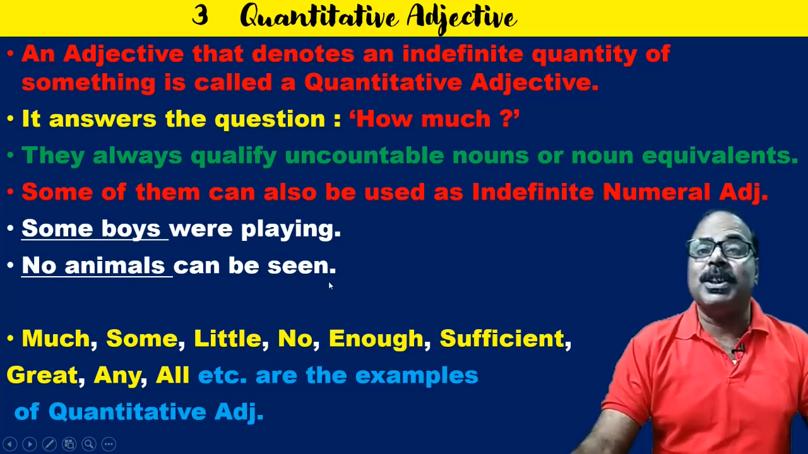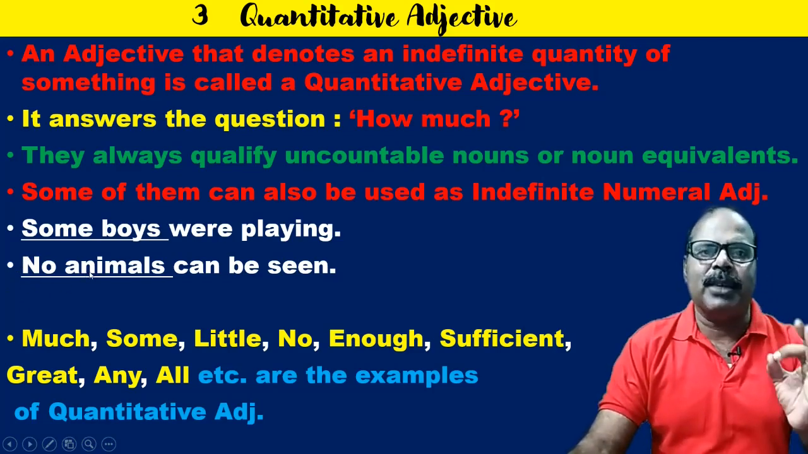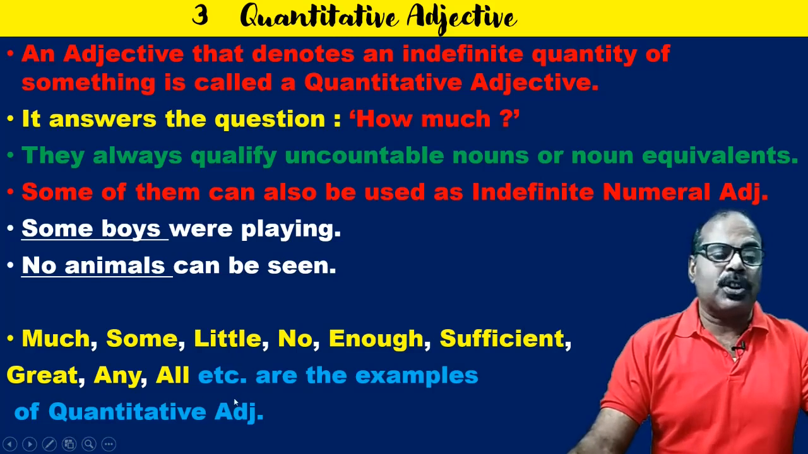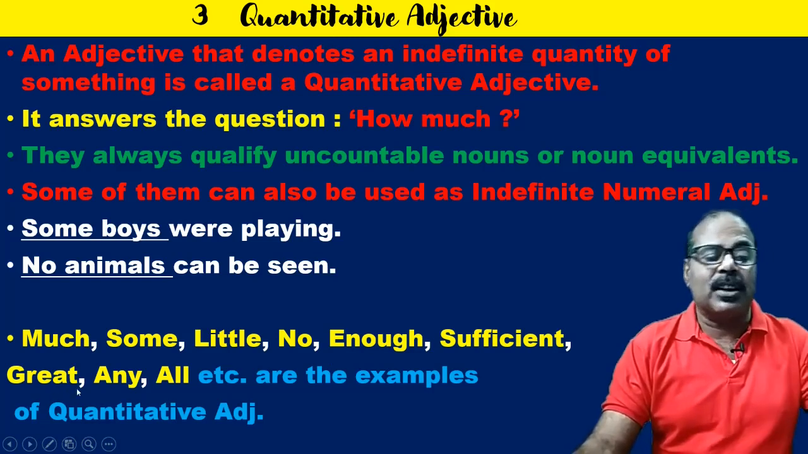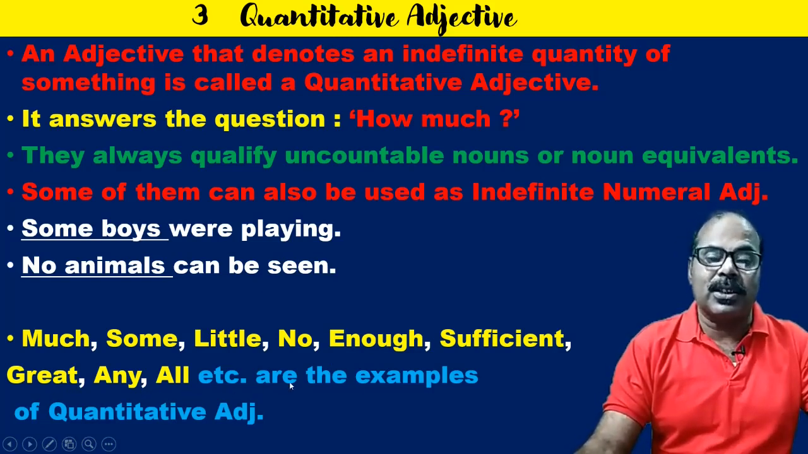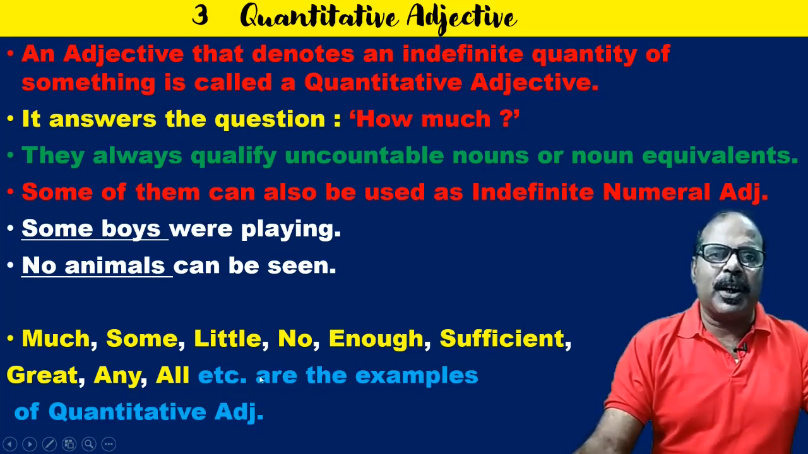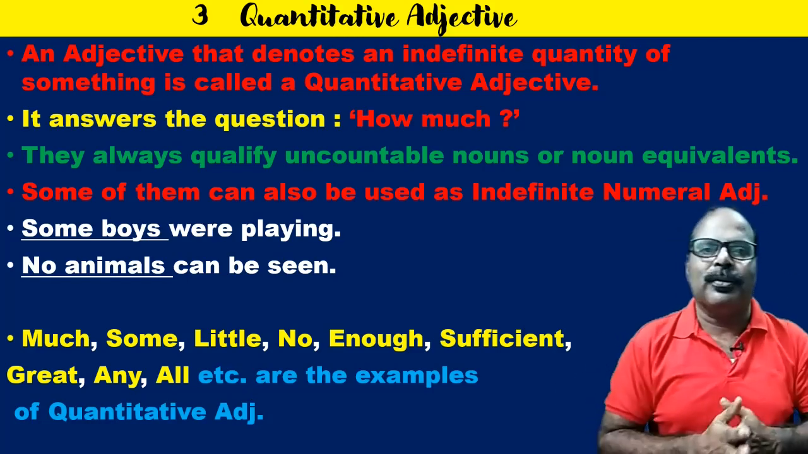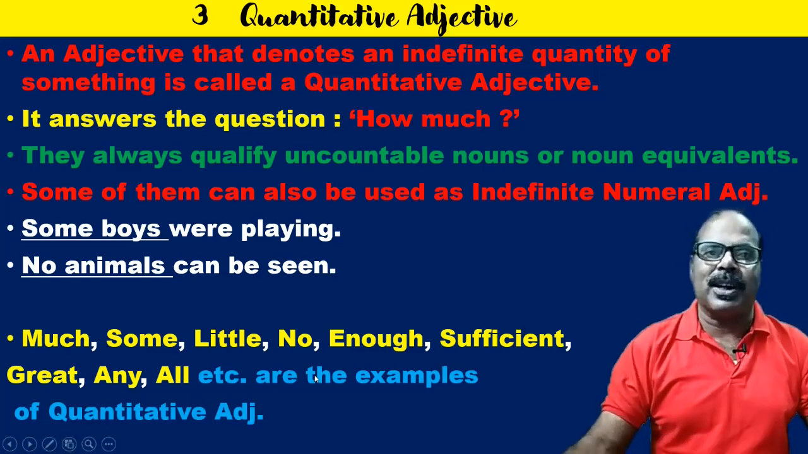No animals can be seen. 'No' is also a quantitative adjective, but it can be used as an indefinite numeral adjective. What are the examples of quantitative adjectives? Much, some, little, no, enough, sufficient, great, any, all, etc. are the examples of quantitative adjectives. Particularly, students face a problem regarding little, a little, the little, few, a few, the few. I'll discuss all these in a separate lesson. So these are the quantitative adjectives.